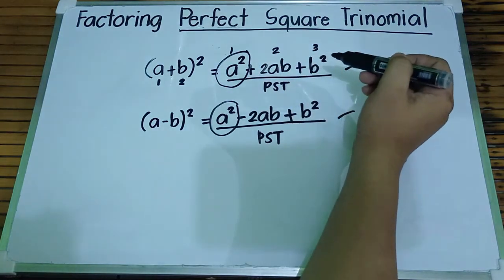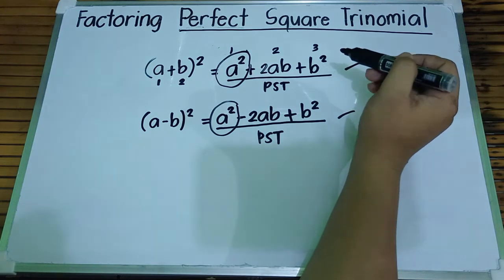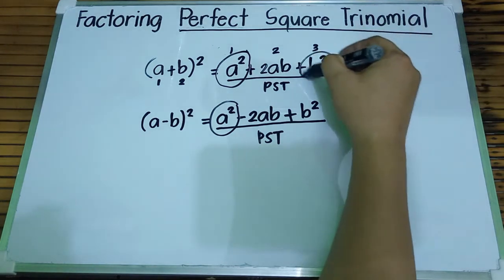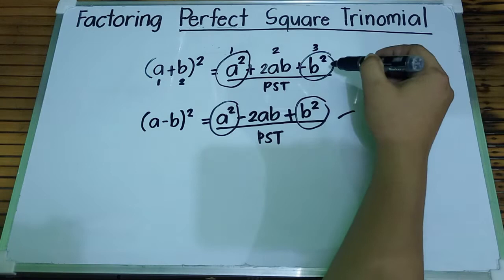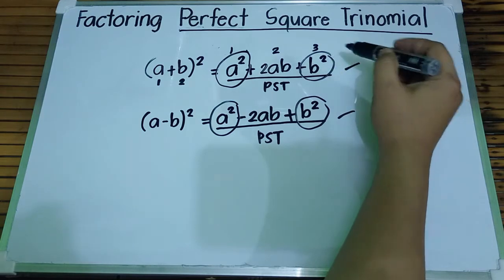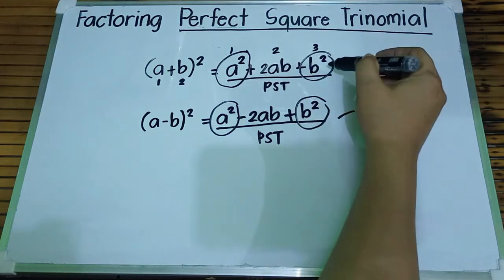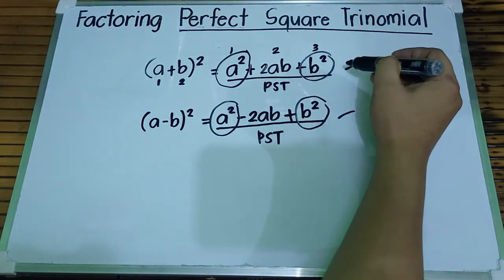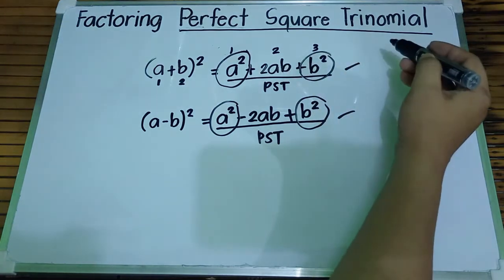And, of course, second, we look at the third term. It should also be a perfect square. So, that b squared is a perfect square. Okay, again, the first term and the third term should be perfect squares. How about the middle term?